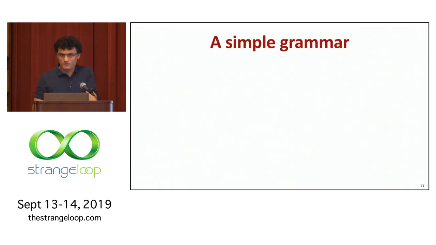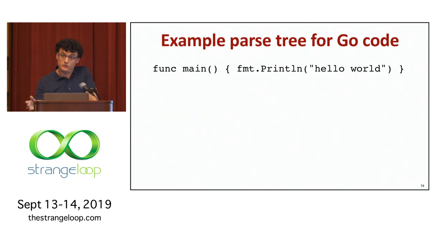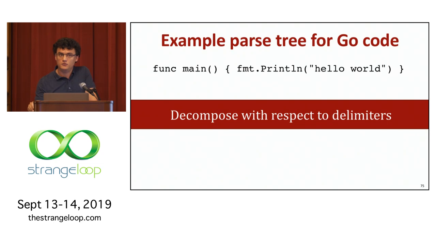So a simple grammar respecting this kind of structure, I'm showing up here. All that this grammar is going to do for us is parse things that are balanced with respect to delimiters, and everything else is going to be treated as a token. So to give a practical example, let's take some Go code of hello world, and we can decompose this with respect to delimiters according to this grammar.